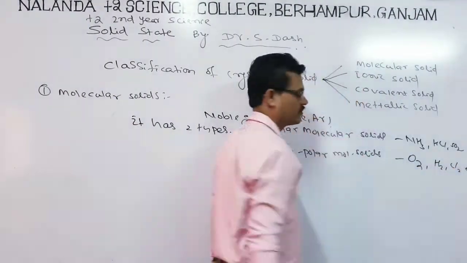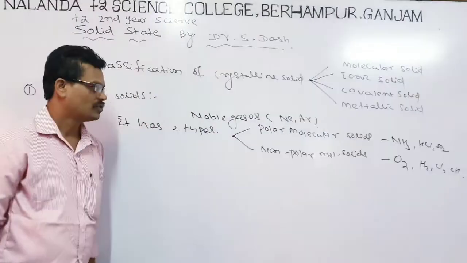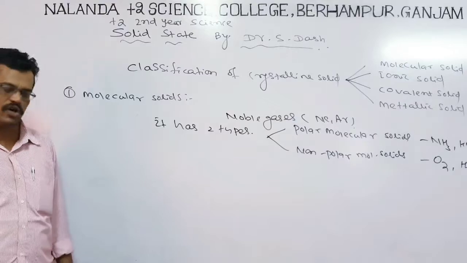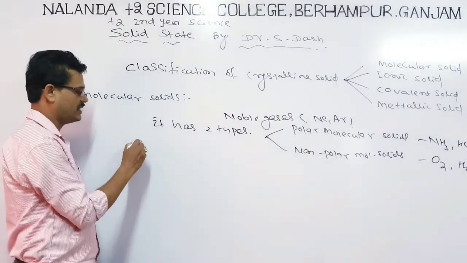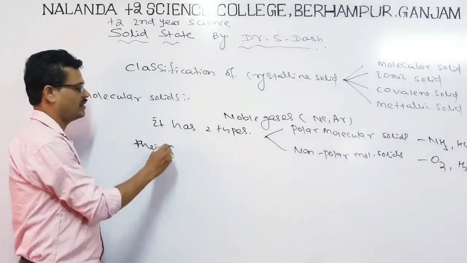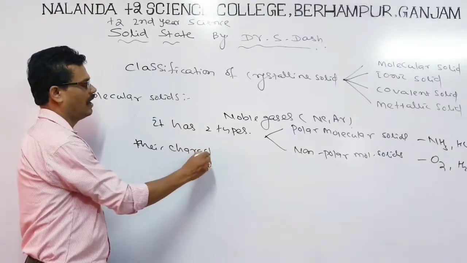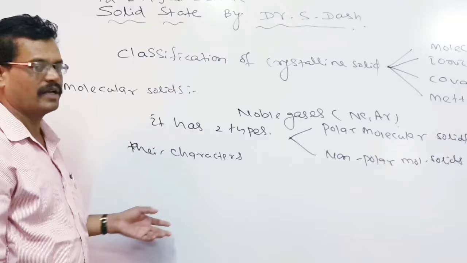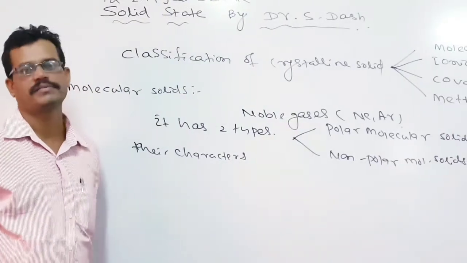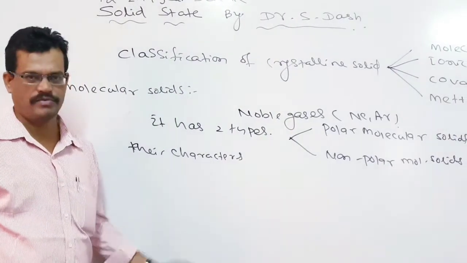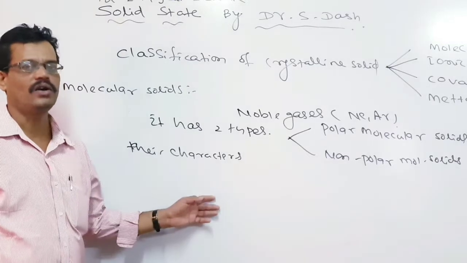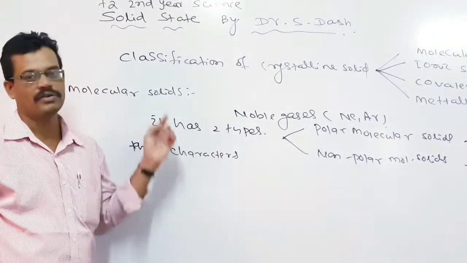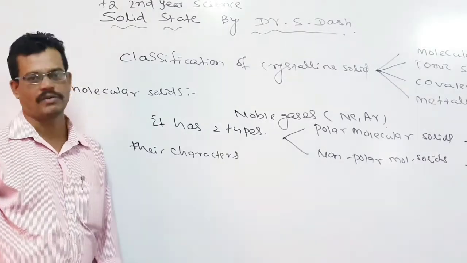All these molecular solids are very soft. Their characteristics are that they are soft, have low melting and boiling points, have low heats of fusion, and do not conduct electricity. These are the properties of the molecular solids.